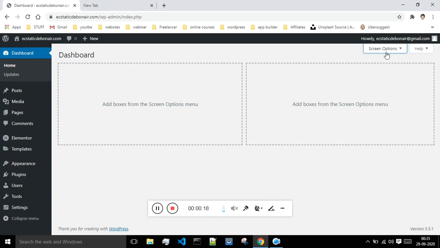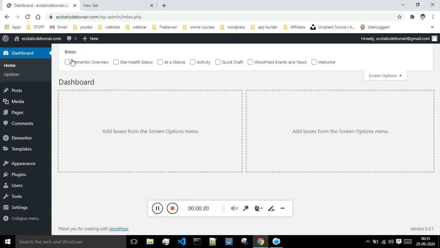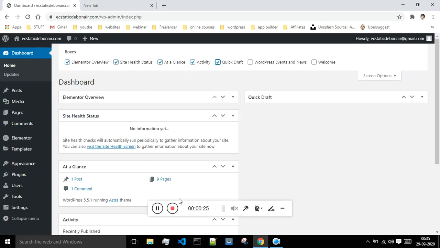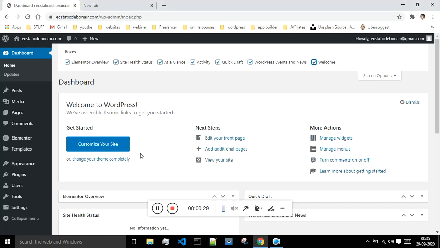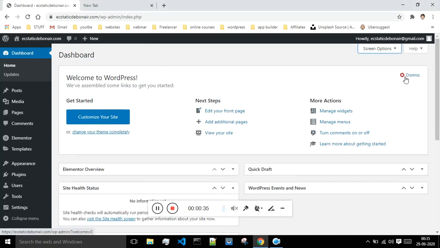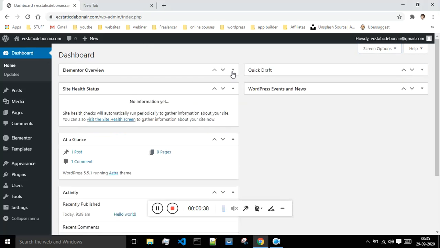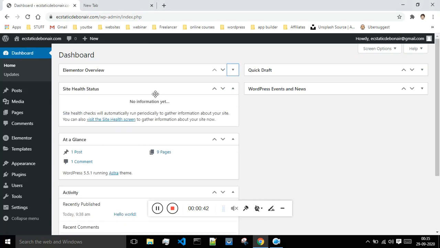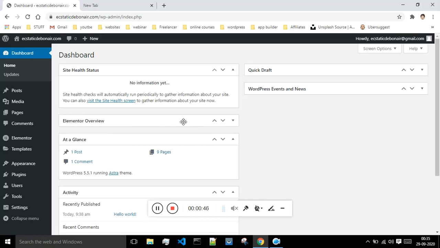If you want to add something over here, just click on the screen option. Then you can select whatever you want to see on your dashboard. You can enable these options, and whatever you don't want to see, you can remove. If you want, you can dismiss it. You can click on this drop down and see the details. You can even position them the way you want. This is how you can change the position.